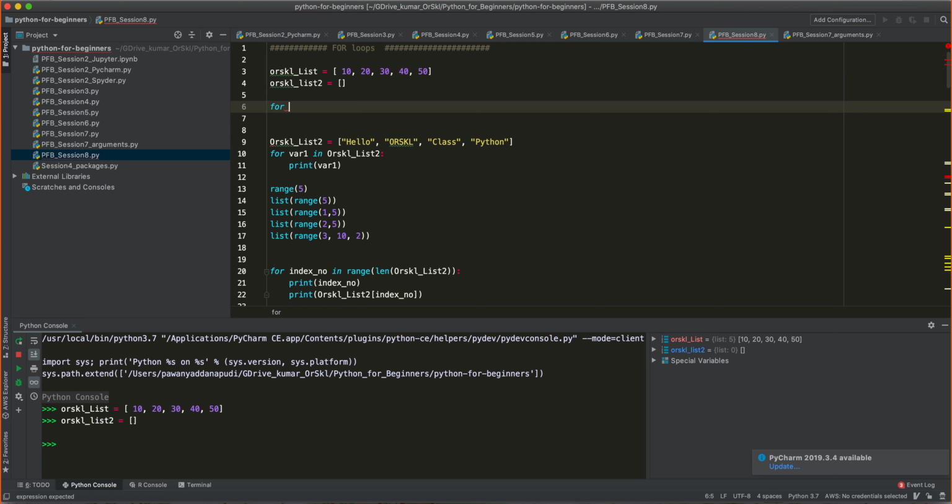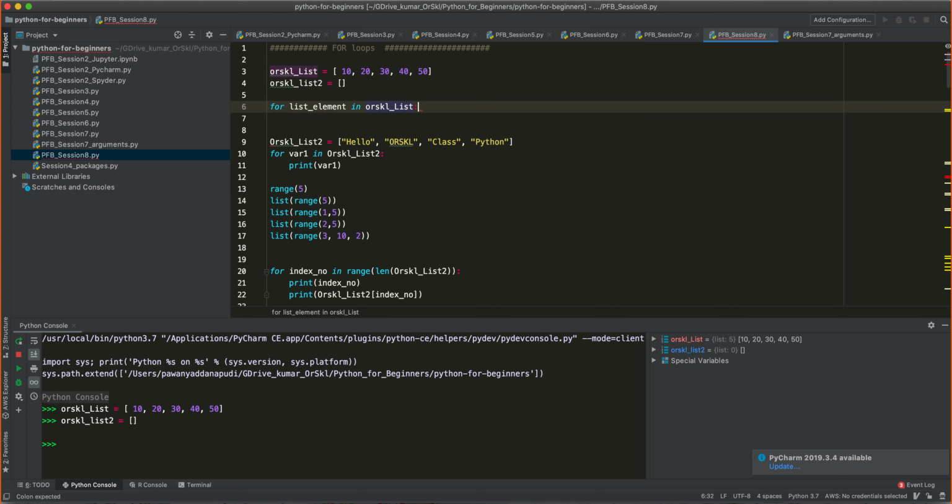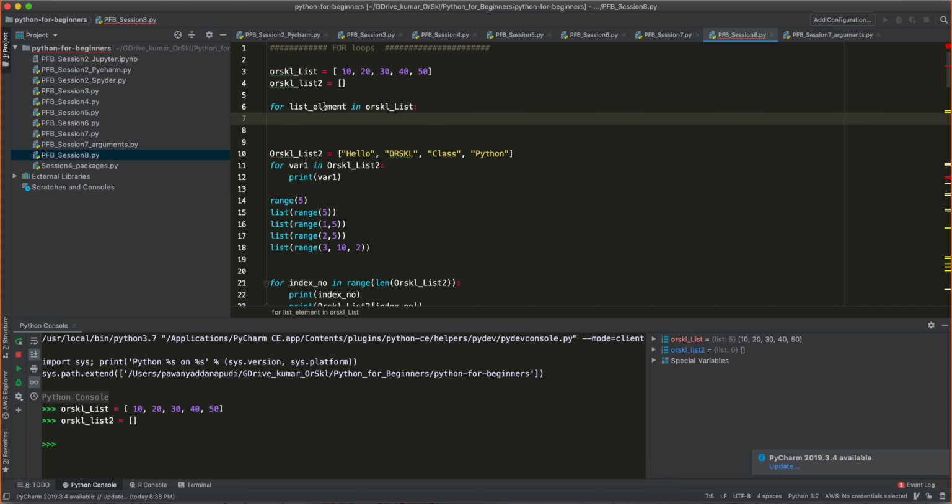Now I would say for, and any name that you want to give, for example, list underscore element, in Oracle underscore list colon. What does it mean? Each iteration, right? The length of this list is 5 elements. This for loop will run 5 times. First time it will pick the first element of this list and it will be called list element. So I would just say print list element.